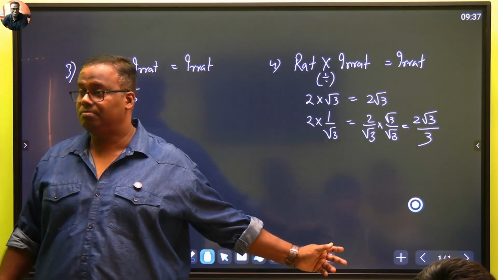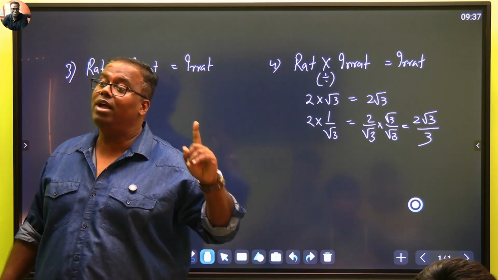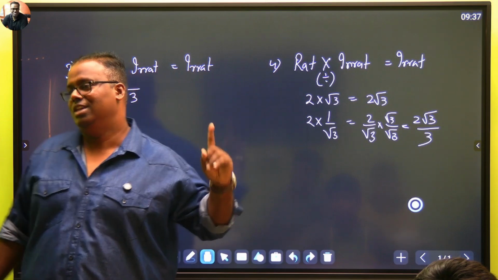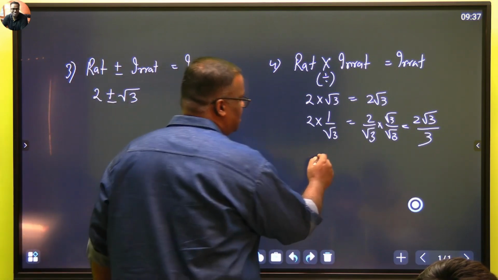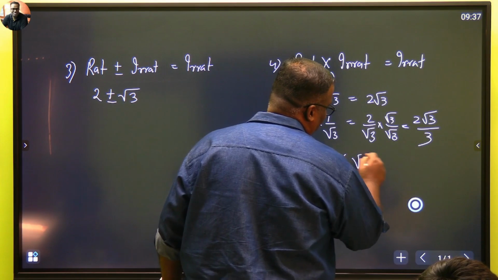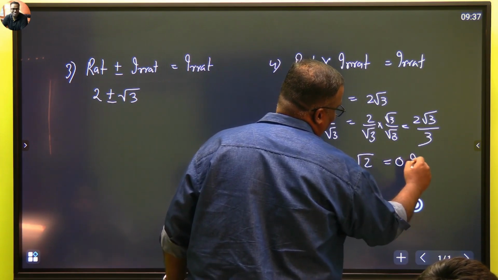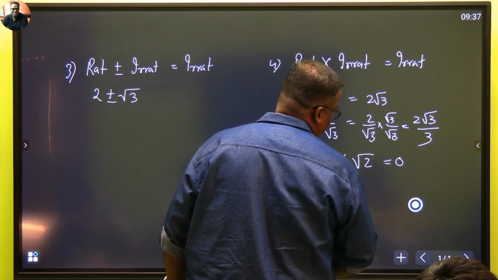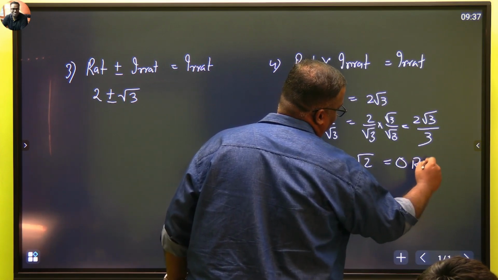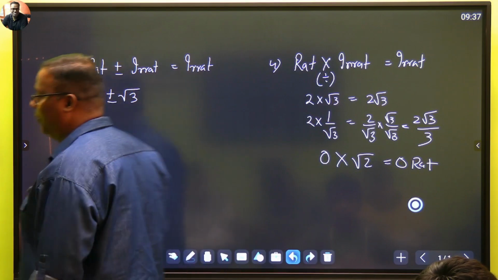0 into, that's one specific case. 0 is a rational. If with this you multiply anything, then you get, very nice, then you get a rational. Otherwise no.